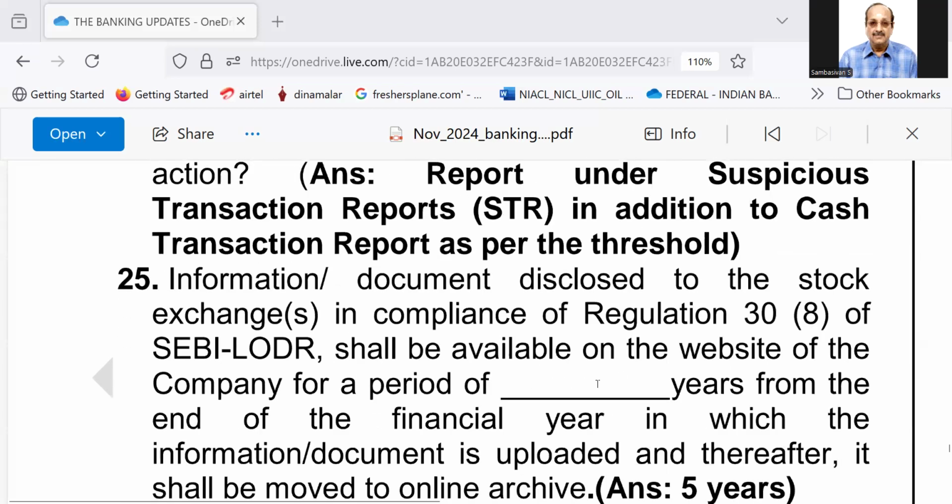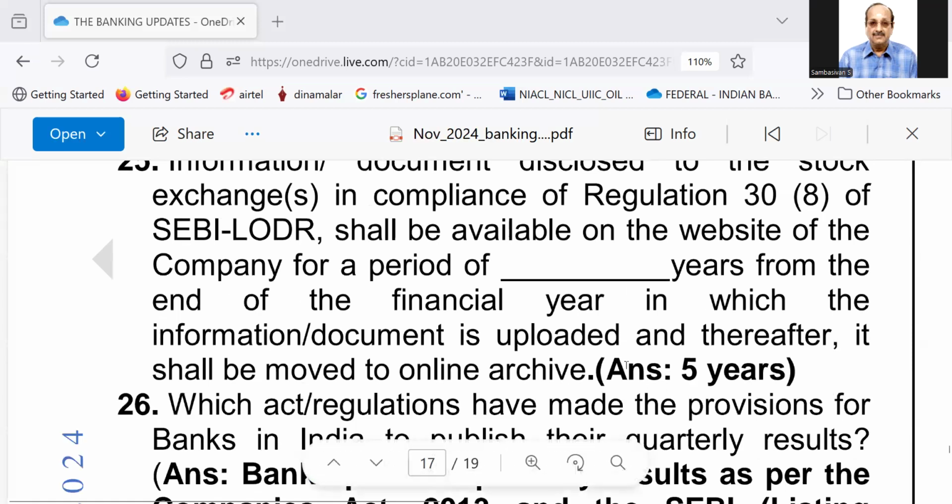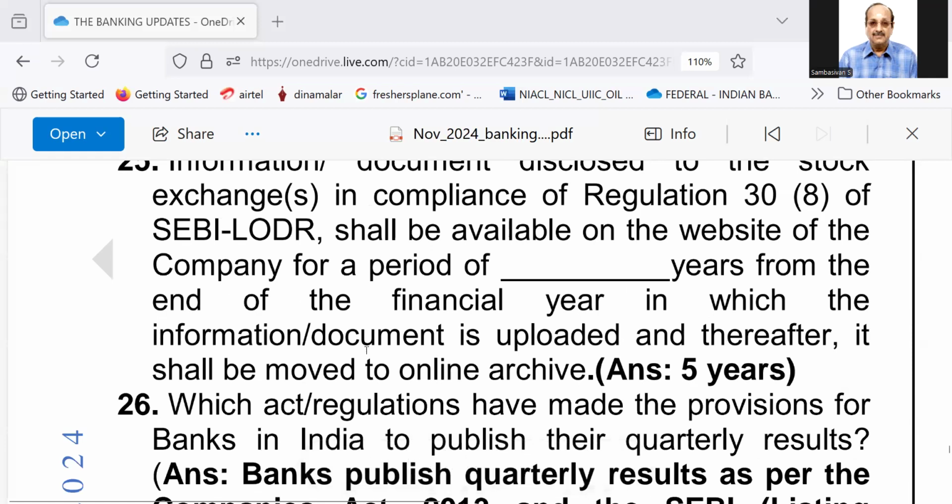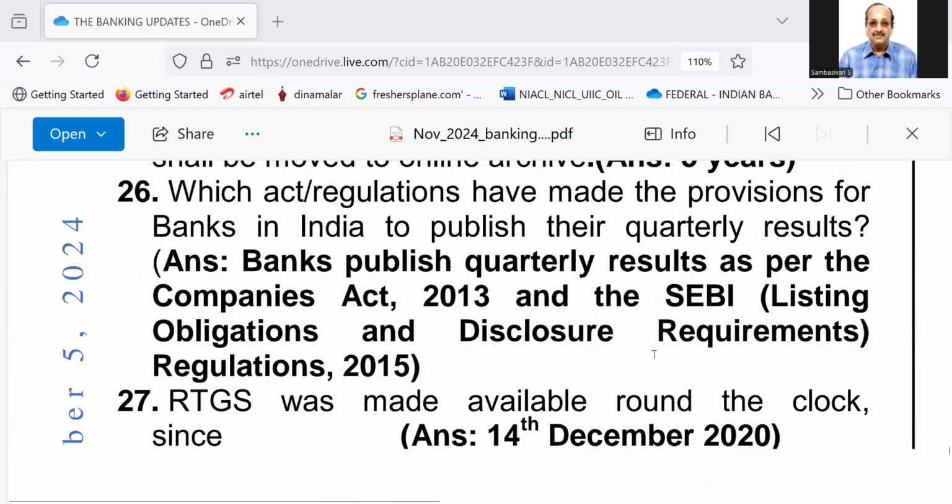Information or document disclosed to the stock exchange in compliance of regulation 46 of SEBI LODR shall be available on the website of the company for a period of 5 years from the end of the financial year in which the information or document is uploaded, and thereafter it shall be moved to online archive.